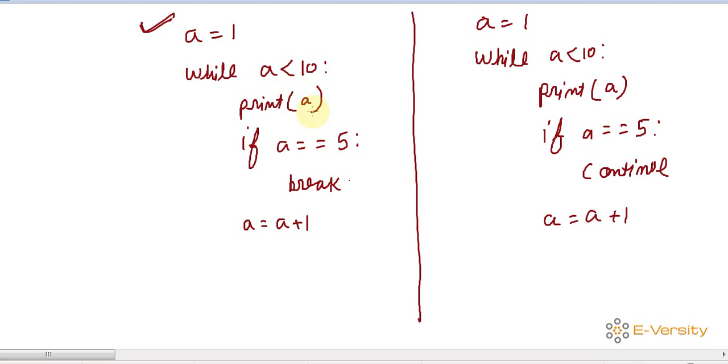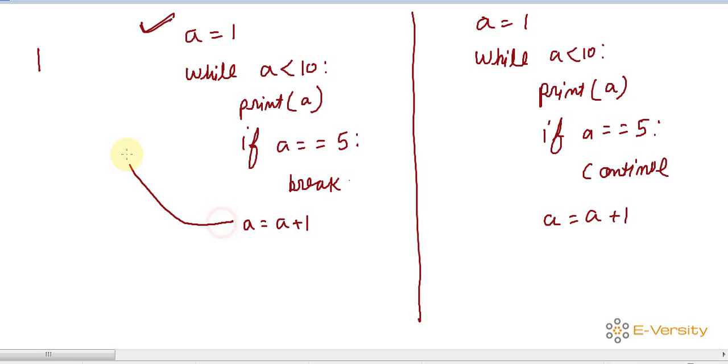I print a, and if a is equal to 5, the double equal to operator is used for comparison, then break the loop. So what happened here? Basically the program runs from the top. a is equal to 1, fine. The condition is checked, 1 is less than 10, so the condition is true, so print a. So 1 is printed here. Again it checks the condition, then the value of a is incremented by 1. So now the value of a is 2.